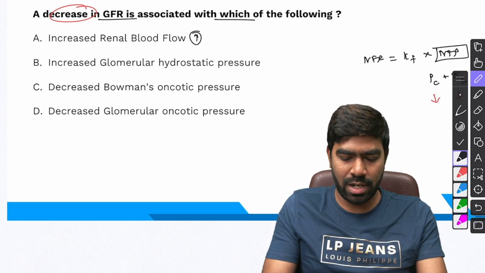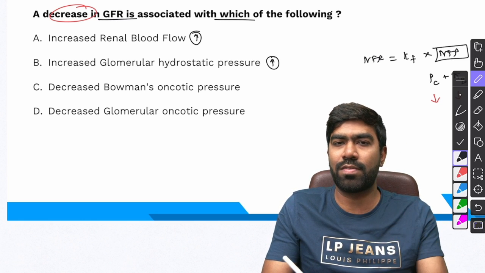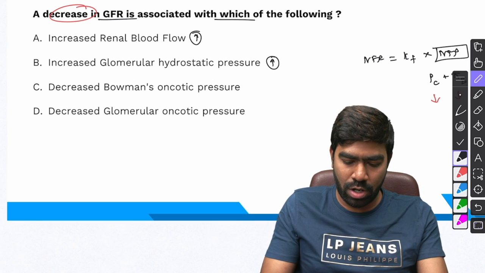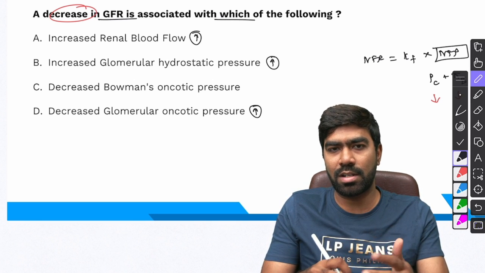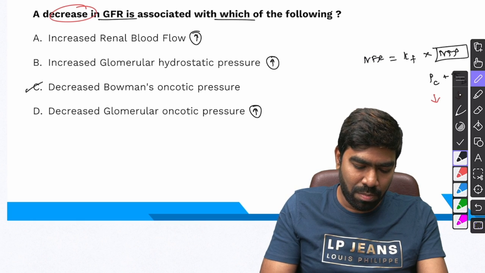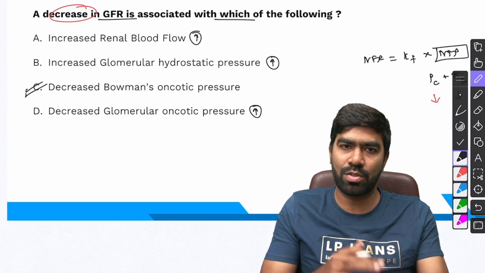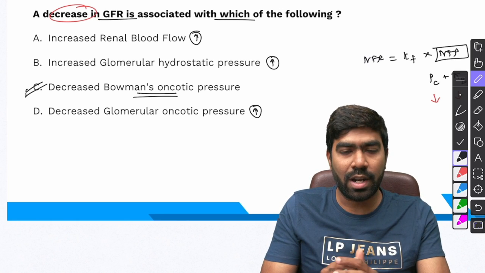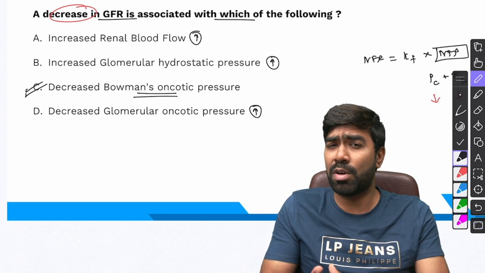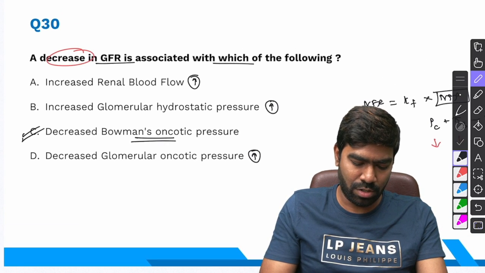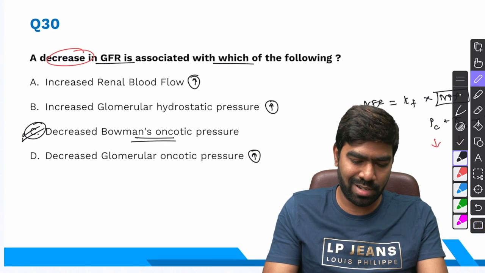Increased glomerular hydrostatic pressure, simple, it's basically going to increase the filtration pressure in GFR. And decreased glomerular oncotic pressure is also going to increase the filtration pressure in GFR. We've discussed that already. But decreased Bowman's capsule oncotic pressure is going to actually reduce the NFP and reduce the GFR. So that's going to be the right answer, because an increase in Bowman's capsule oncotic pressure is going to basically increase the filtration pressure in GFR. So the right answer for this question is option C, simple and straightforward.